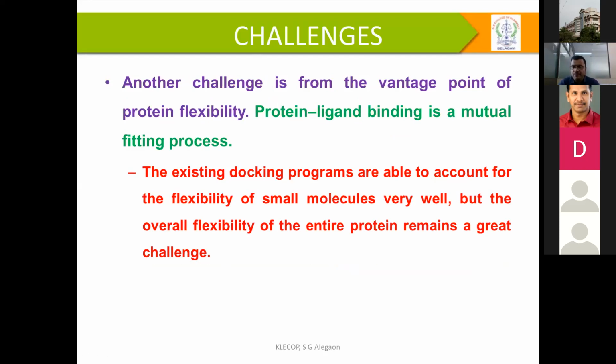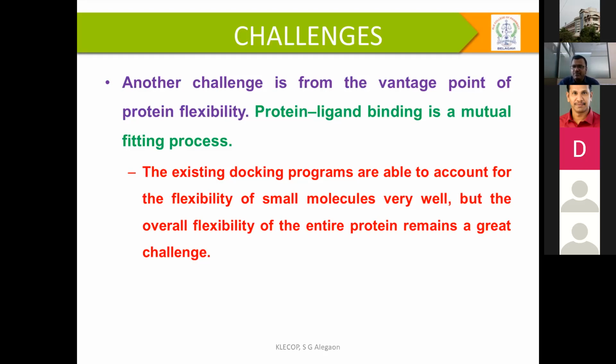That's what, first, when we started the discussion, we understood flexibility. We know only the flexibility in a ligand or compound, and what about protein flexibility? Whether this flexibility is the same as we observed in the software? Is there any other type of flexibility or not? The existing docking programs are able to account for flexibility of small molecules very well, but what about big molecules? The overall flexibility of an entire protein remains a great challenge.